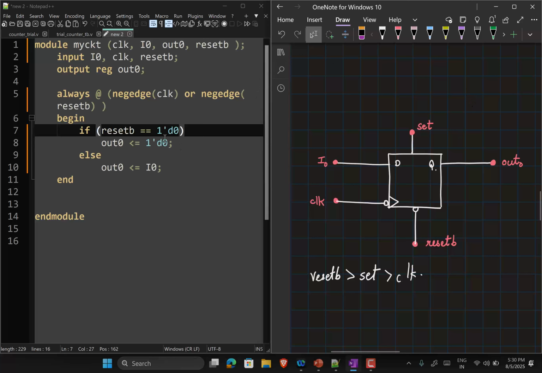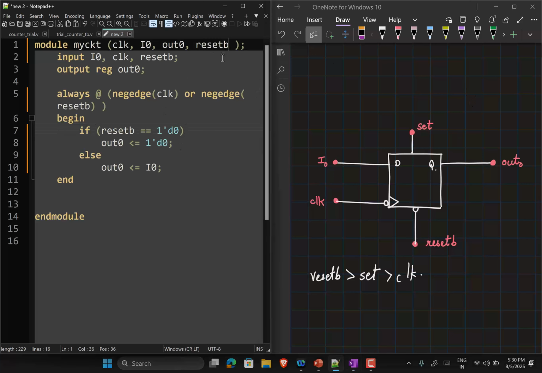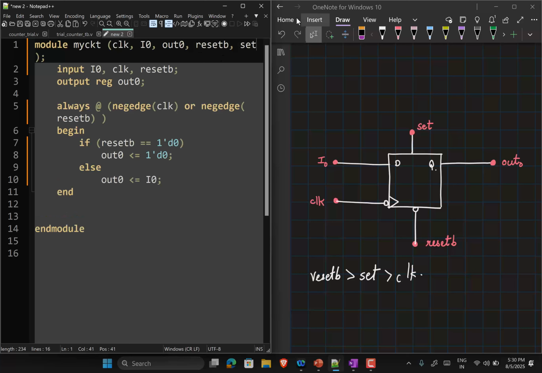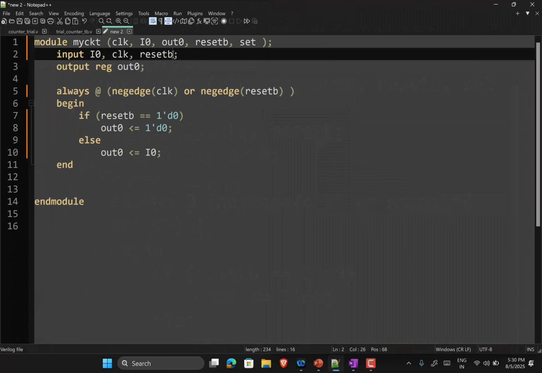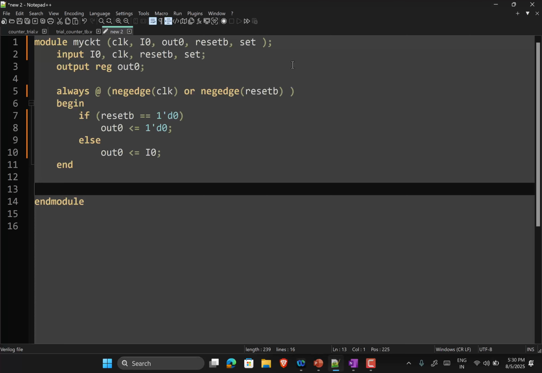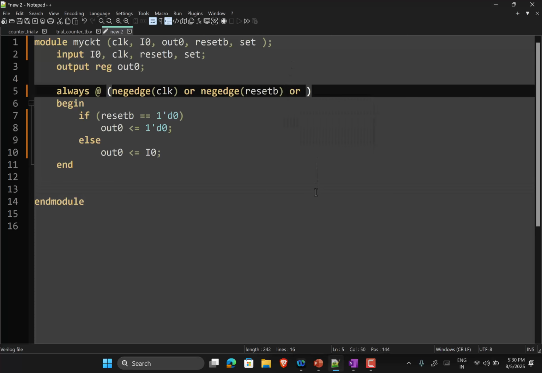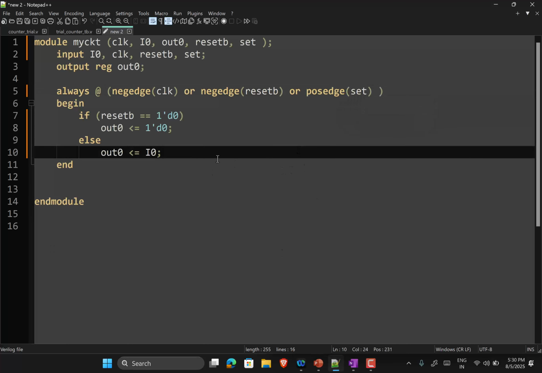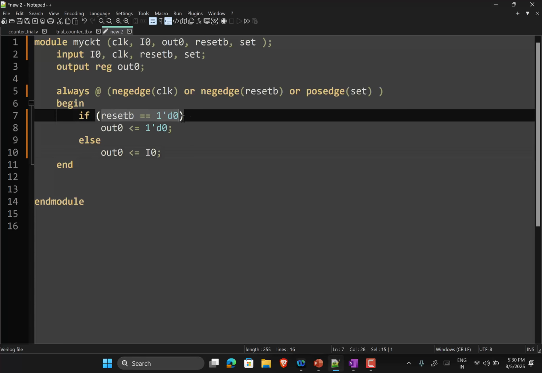Now, can you help me write the code? I'll help you with the first step. I'll add the set signal here. Now what do I do? Or positive edge of set. So I need or pos edge of set. Then what else? So first I check for the reset condition.